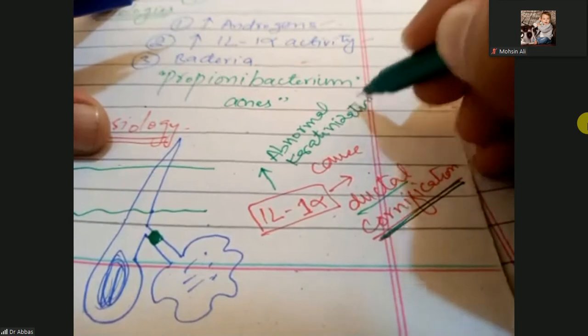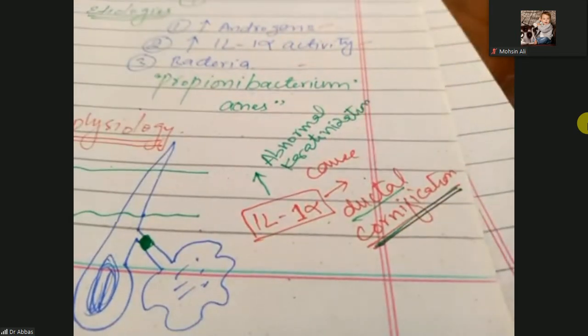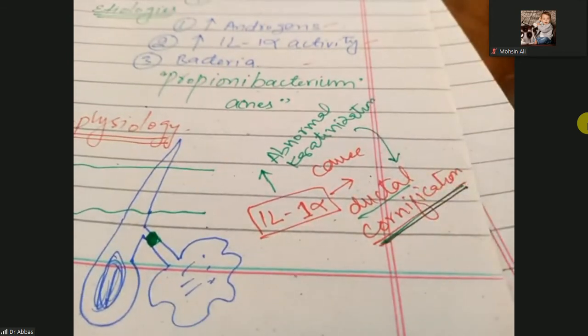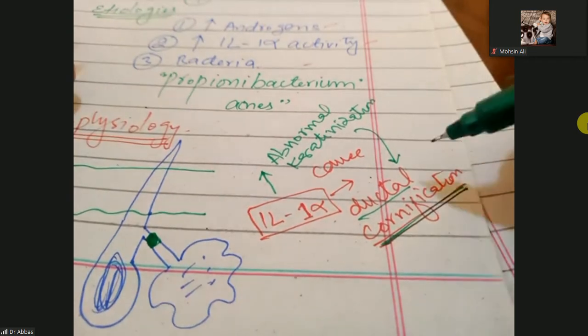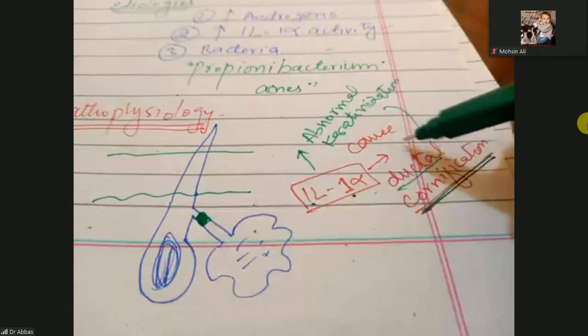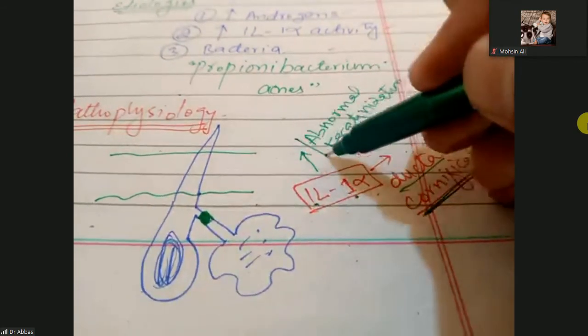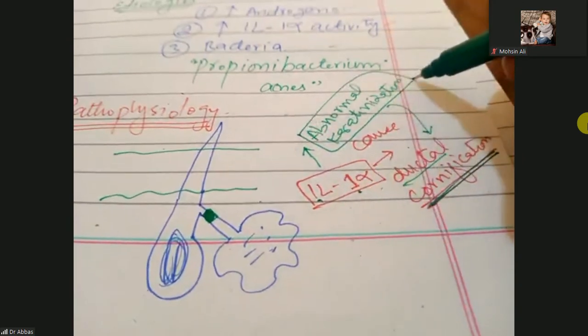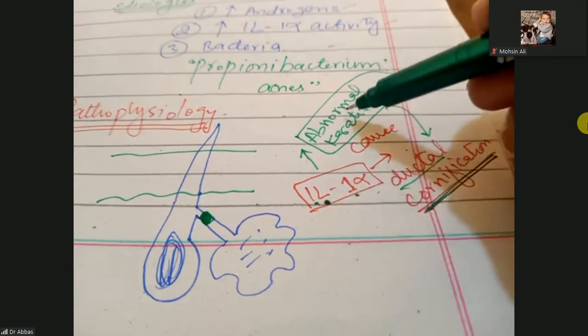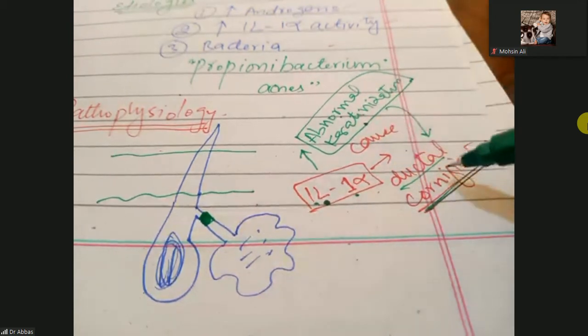This means keratinocytes are more and abnormal, which causes blockage of the sebum duct. So that is called ductal cornification. Interleukin 1 alpha aggravates abnormal keratinization, which causes ductal cornification, and the sebum duct blocks.